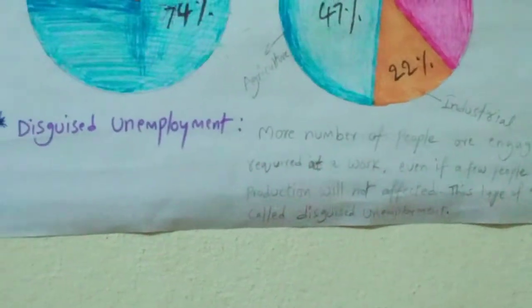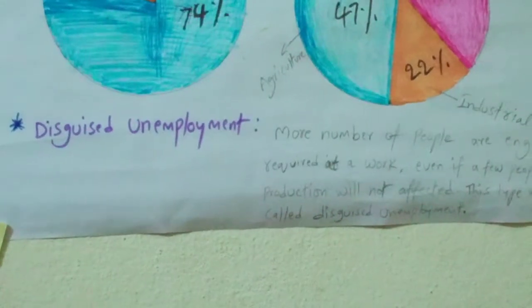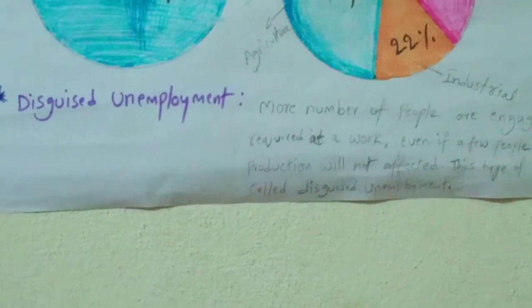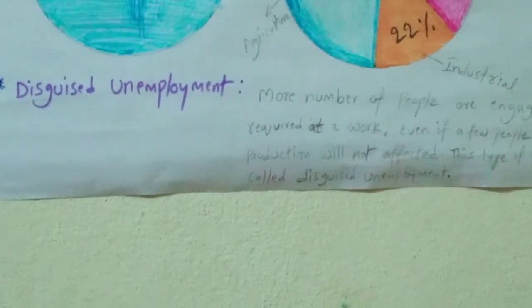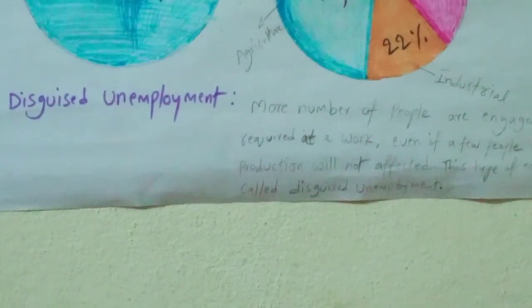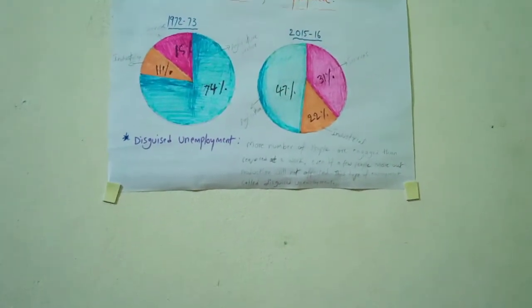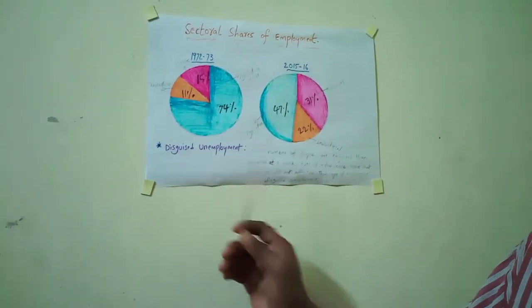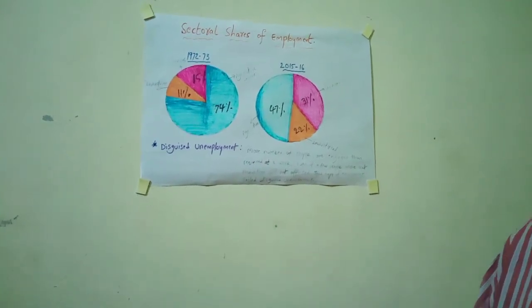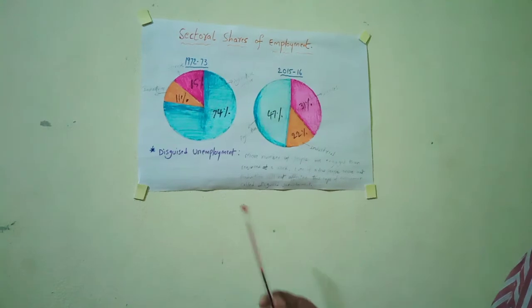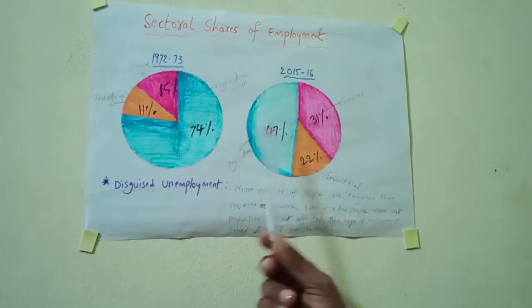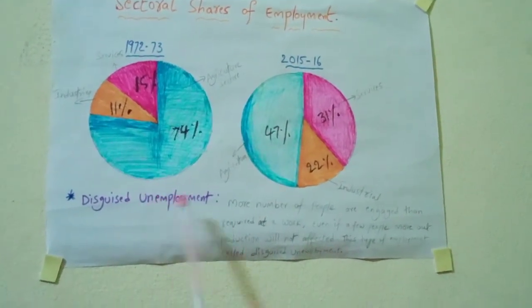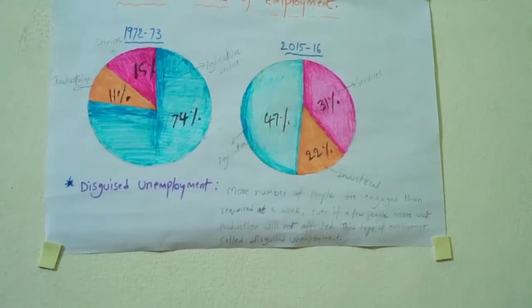If people are engaged in a work more than required, when they are removed from that work, the production will not be affected, will not change. So these are additional employees. Even though they are removed, the production would not be reduced. This type of employment is called disguised unemployment. So this is the information about sectoral shares of employment in these sectors in different years, and disguised unemployment. Disguised unemployment is very important for your examinations.